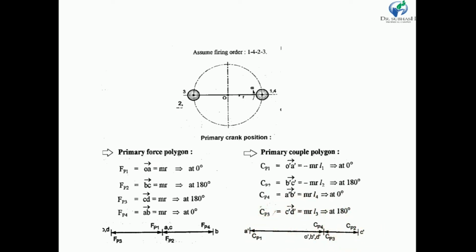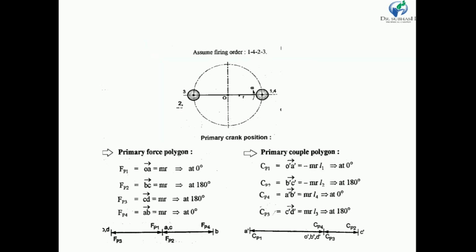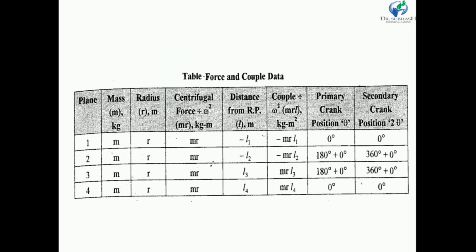Now let us draw a secondary force polygon and secondary couple polygon. So let us draw the crank position, my dear friends. This is the center of rotation of crank, O. In a secondary crank angle, we know that there are 0 degree, 360, 360 and 360.